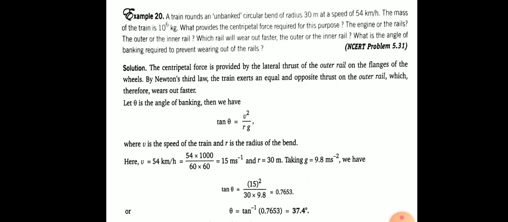A train is taking turn on unbanked circular track. Unbanked means both the tracks of both the railway lines are in same horizontal plane. Other data is given. Using the previous knowledge, you try to understand this question and get the